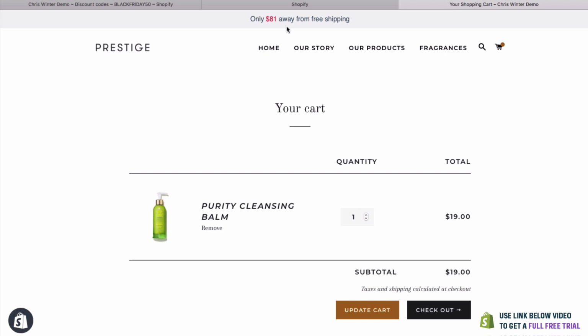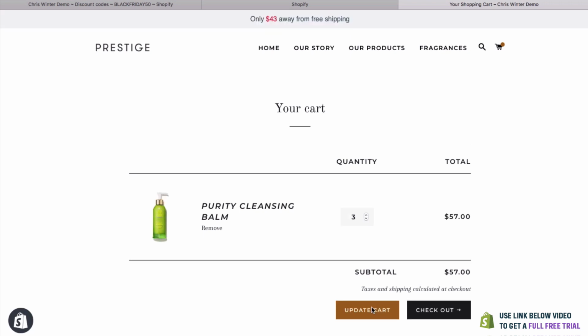How exciting is that? Now, of course, $100 is a lot to spend, but maybe some people are going to be wanting to spend that. You could change that to $50 or $20. So I'm kind of excited here. I want to get free shipping because I don't want to pay for shipping. So I'm going to add this one. I'm going to get 3 of these instead. I'm going to click update cart.